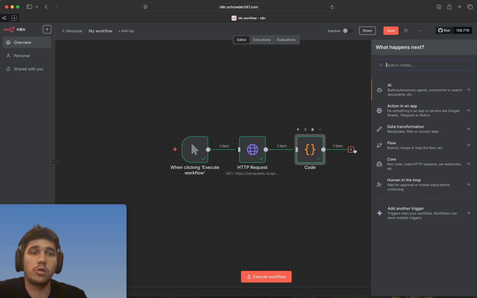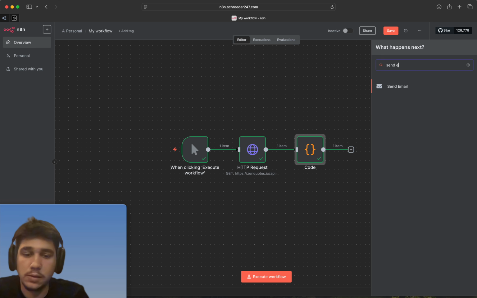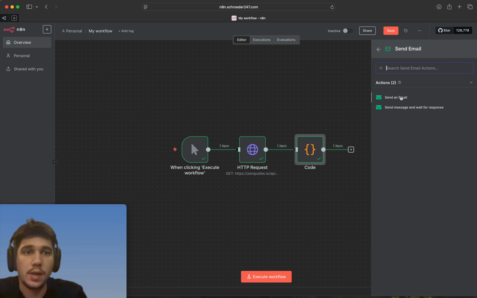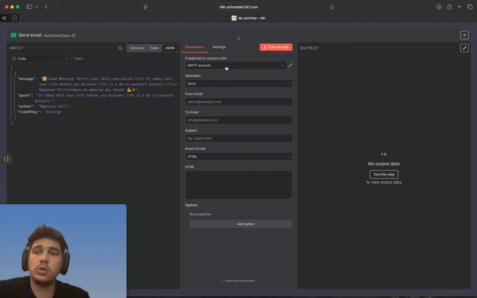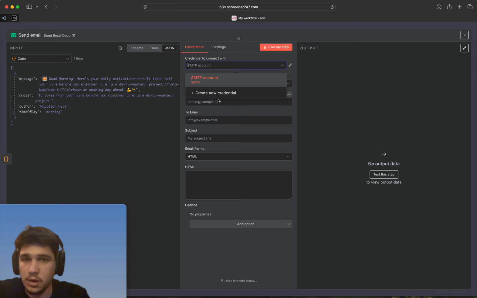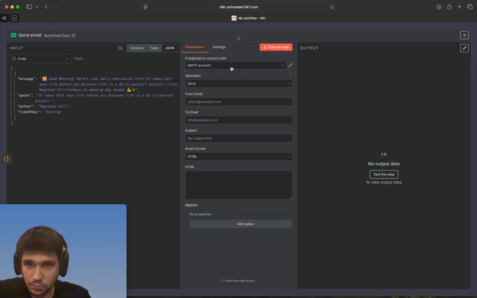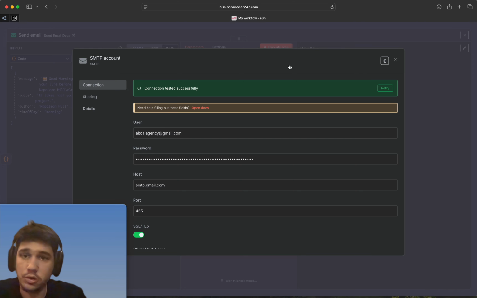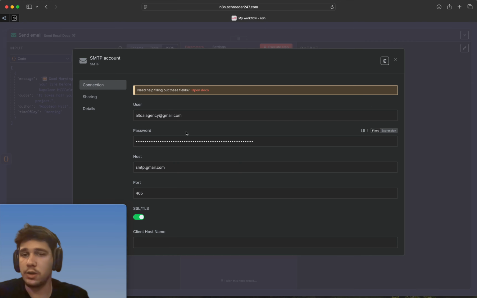So our next segment, we are going to send the email. Send email, and send email. Perfect. So once you get to this part, you're going to come into the credentials, and you're going to create your credential. I'll show you guys what it's going to look like once you create the credential. And the SMTP account, my best way of describing it is just your email. Basically you need to put your actual email, or whatever email you want to use, as your user. So for me, I have my business, Alto AI Agency at Gmail.